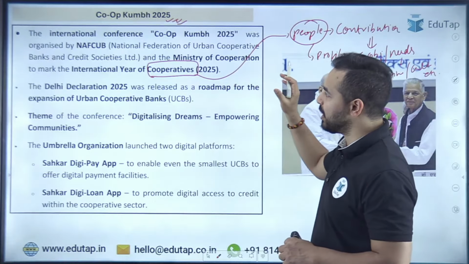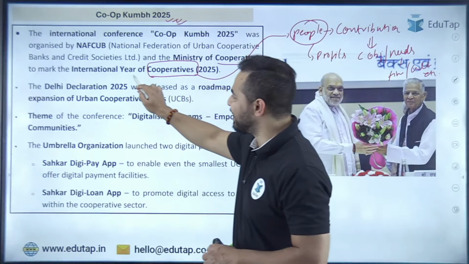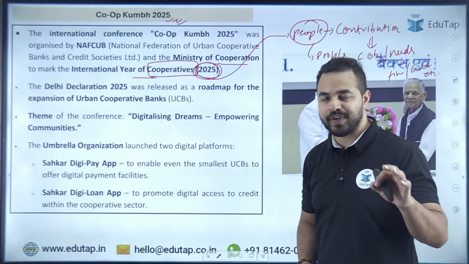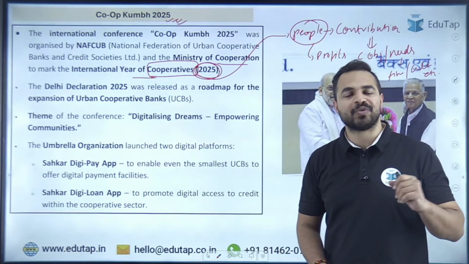So ये जो cooperatives हैं दोस्तों, this year Ministry of Cooperation is marking the International Year of Cooperatives in 2025. It is very important for our upcoming NABARD Grade Phase 1 exam. Please note it down. Please make sure that you are retaining this information from exam point of view.